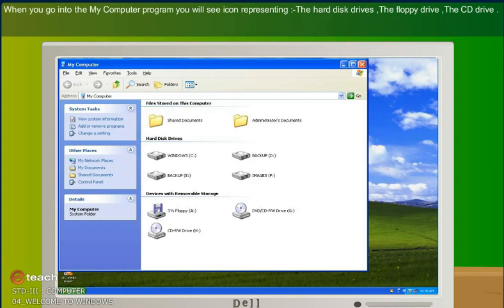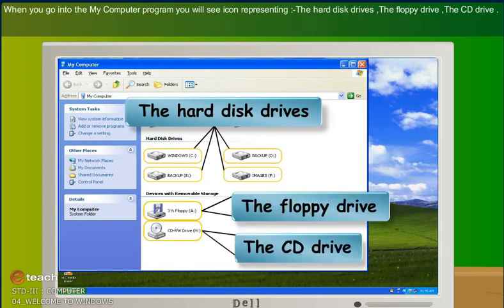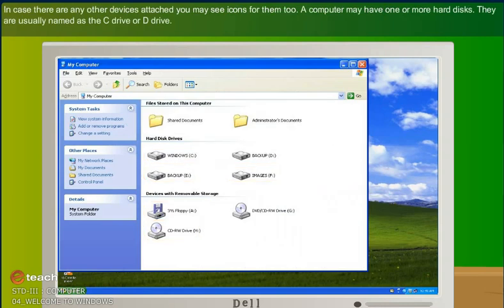When you go into the My Computer program, you will see icons representing the hard disk drives, the floppy drive, the CD drive. In case there are any other devices attached, you may see icons for them too. A computer may have one or more hard disks. They are usually named the C drive or D drive.